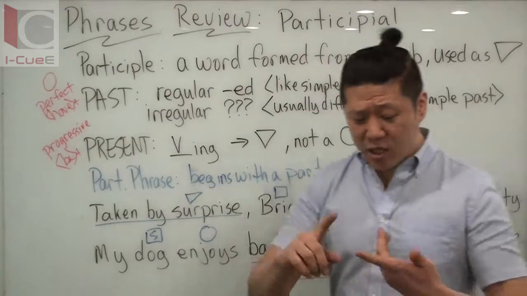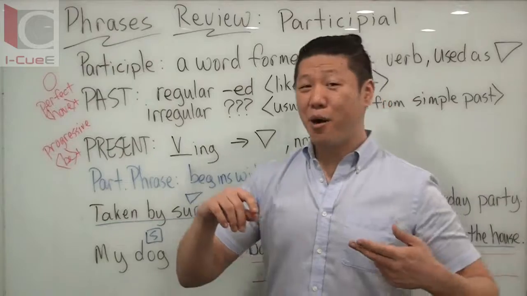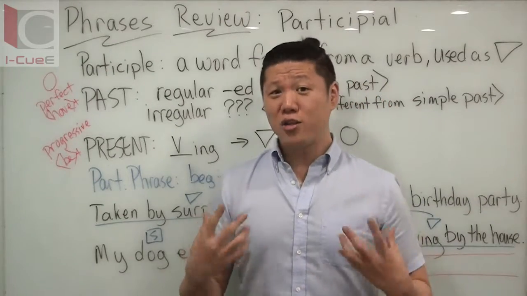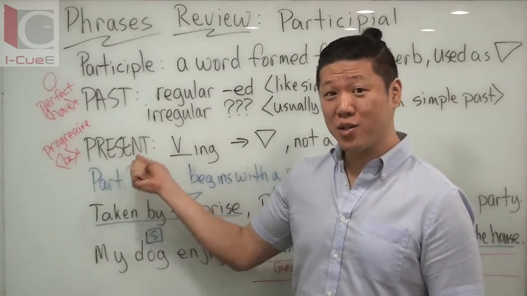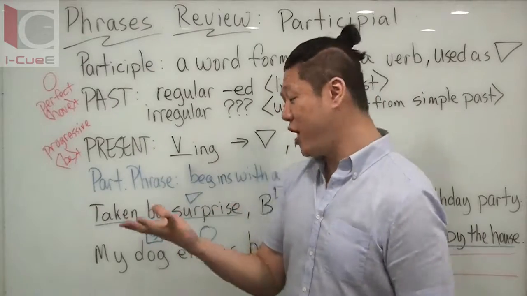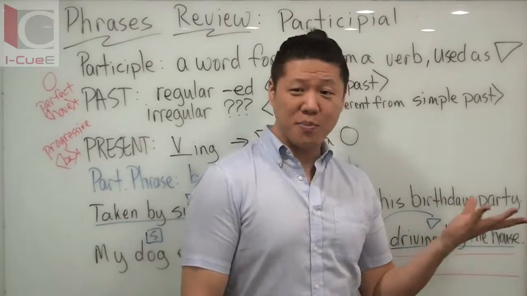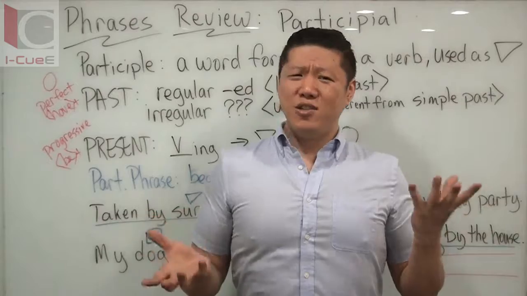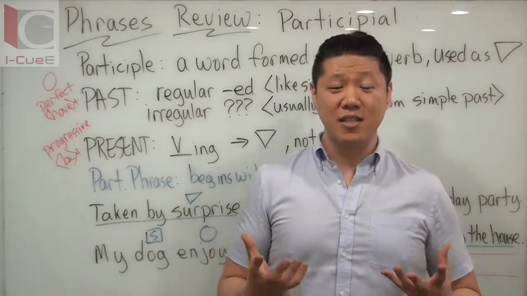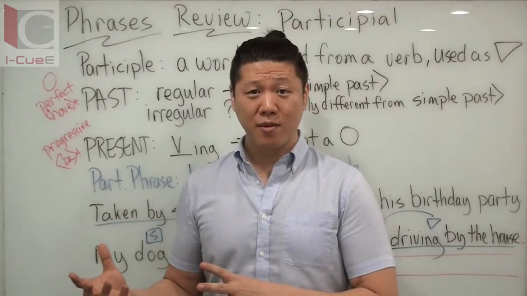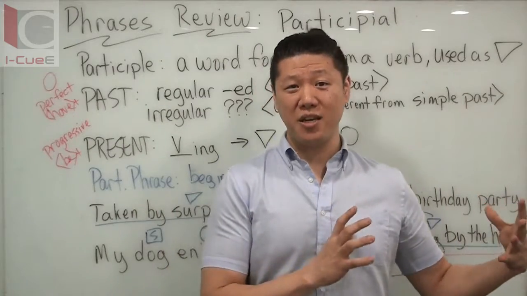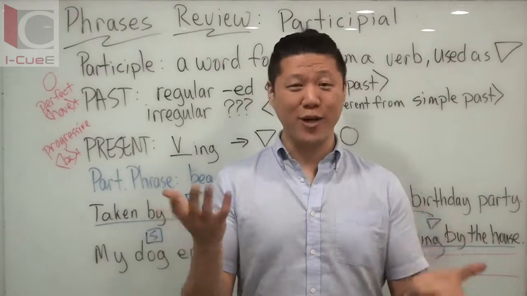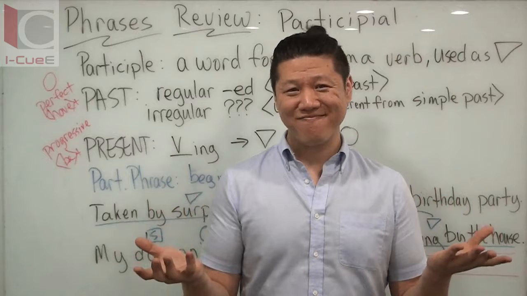So remember, because gerund phrases and participial phrases look the same if they are using the present participle, it's tricky sometimes. Is it a gerund? Is it a participle as an adjective? You just have to look in the sentence and tell me what is it describing. Or is it just going to be a noun, right? Adjective or noun? That's the trick question. Let's review.